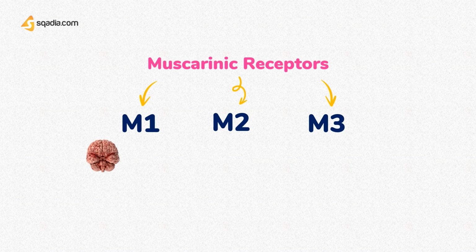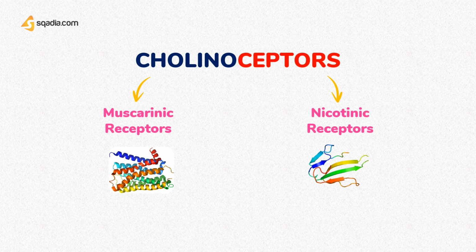M1 receptors occur in the brain and gastric parietal cells, M2 receptors in the heart, and M3 receptors in smooth muscle and glands. Except for pirenzepine, which selectively blocks M1 receptors, clinically useful muscarinic agonists and antagonists show little or no selectivity for the different subtypes of muscarinic receptor.